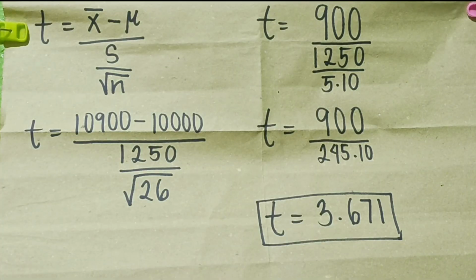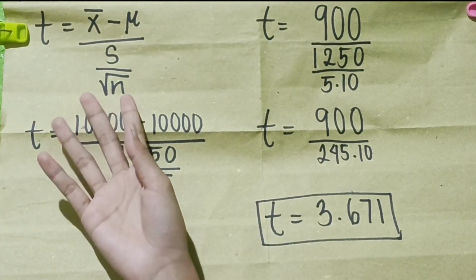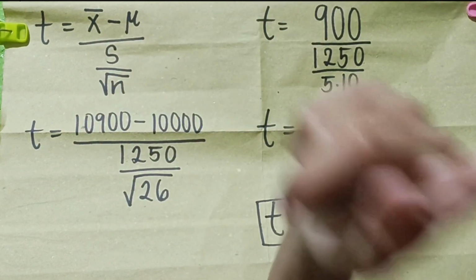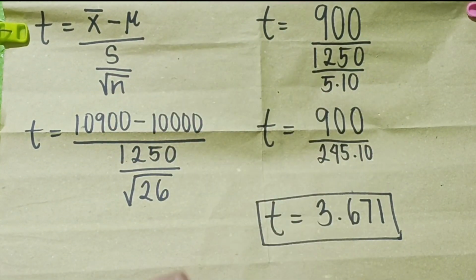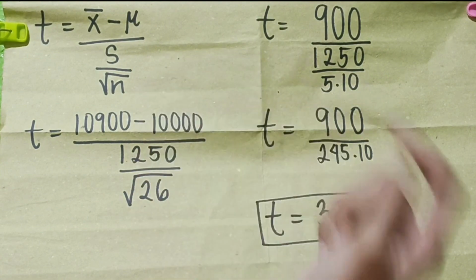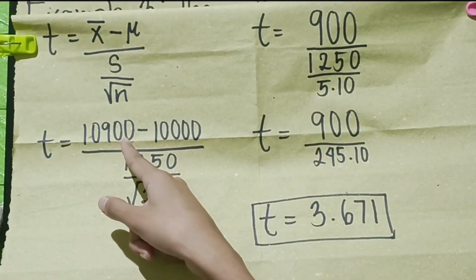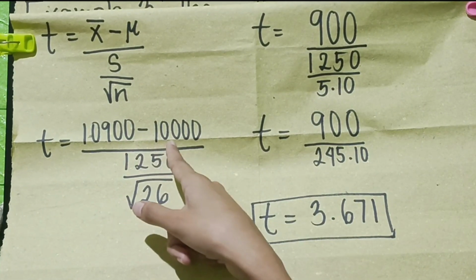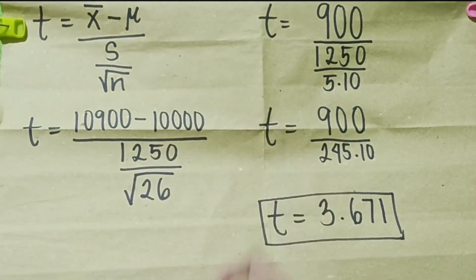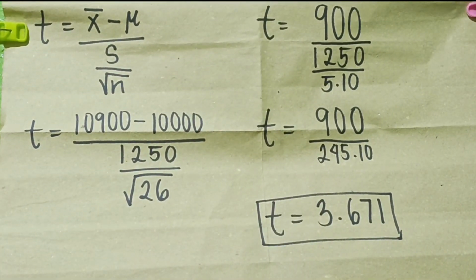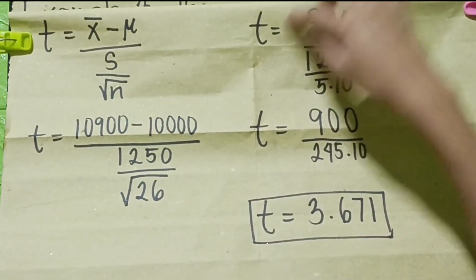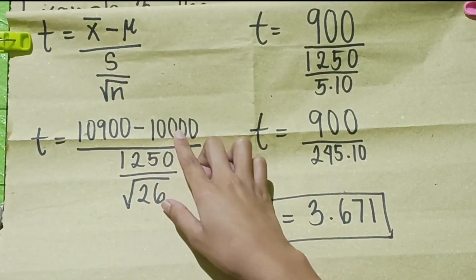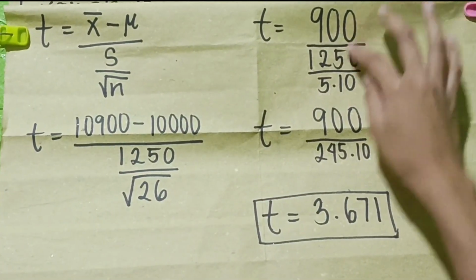Ito ang ating formula na gagamitin. Sample mean minus population mean divided by standard deviation divided by the square root of n. So, 10,900 minus 10,000 divided by 1,250 divided by the square root of 26. So, 10,900 minus 10,000 is equal to 900.